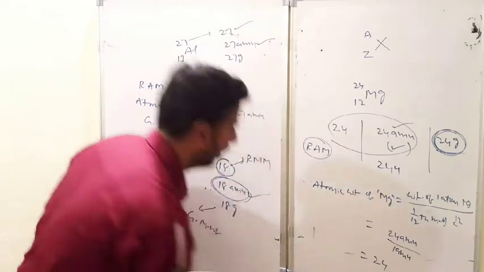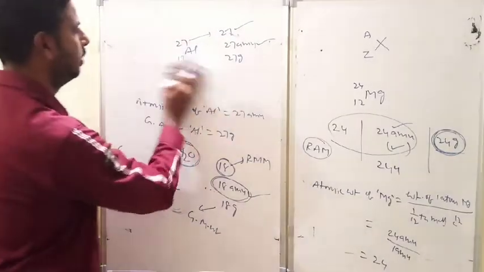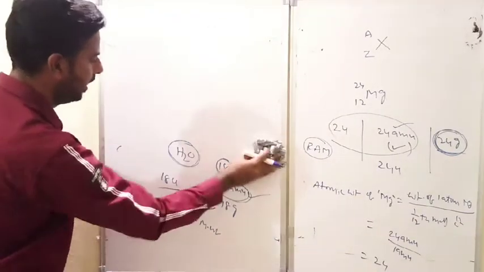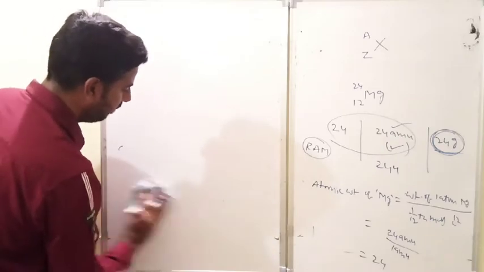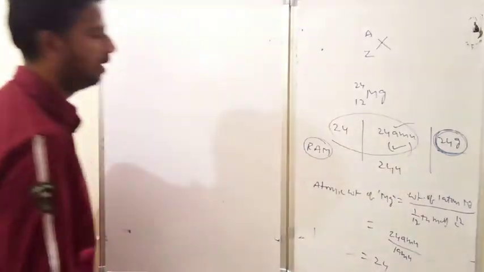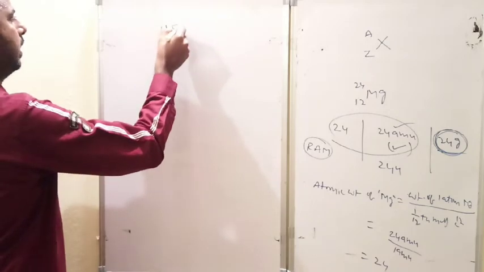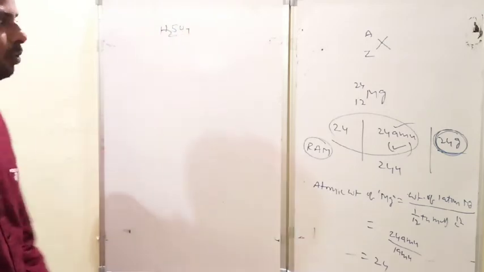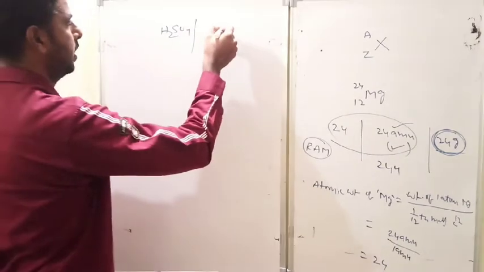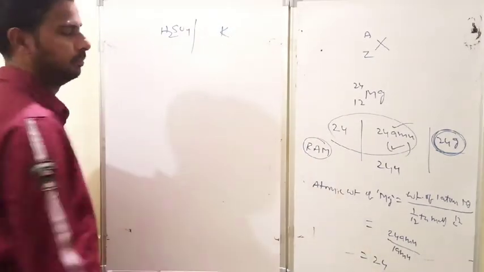So before closing the session, I shall give two examples, and you identify their atomic weight and gram atomic weight, molecular weight and gram molecular weight. For example, H2SO4, and suppose I am giving here some potassium.